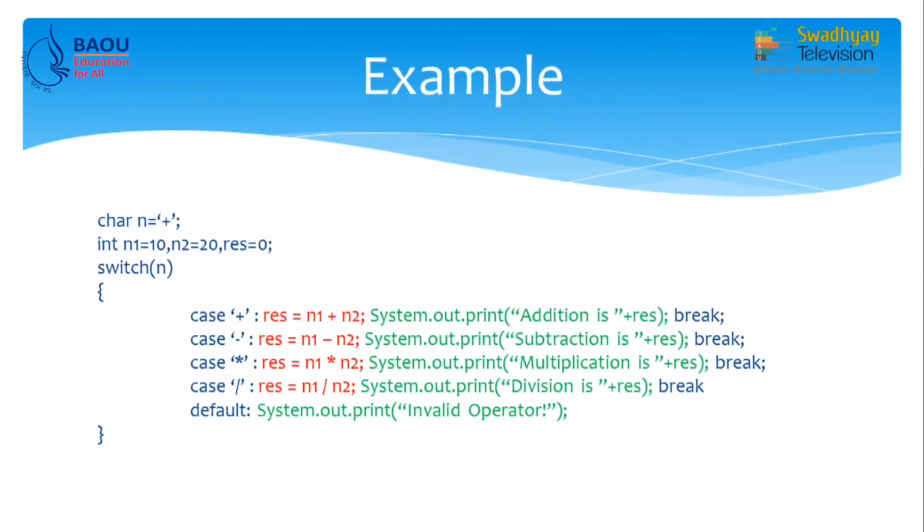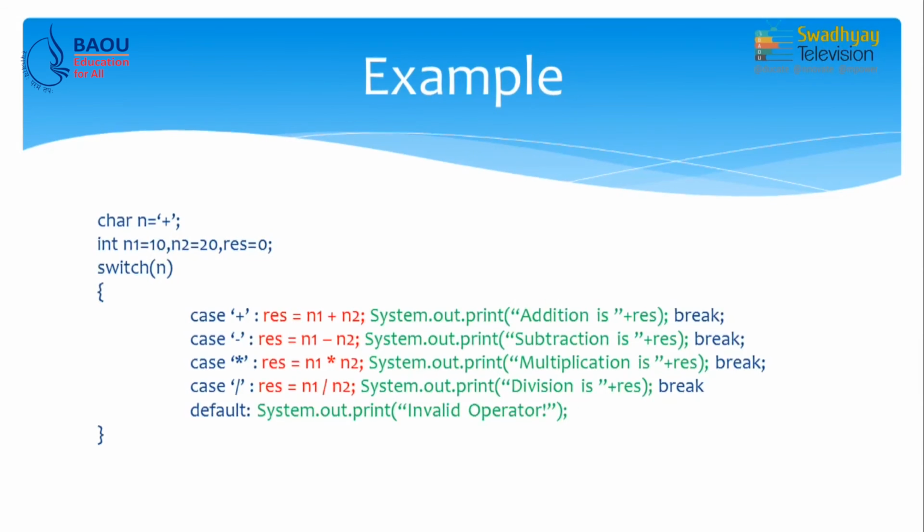So, we write switch on n, and suppose the value of n is plus, then we perform addition inside result, which is n1 plus n2, and then we print whatever we get by adding n1 and n2, which is "addition is" result, and then we write break.